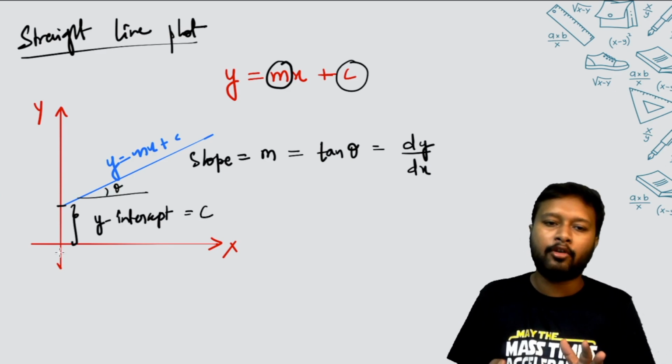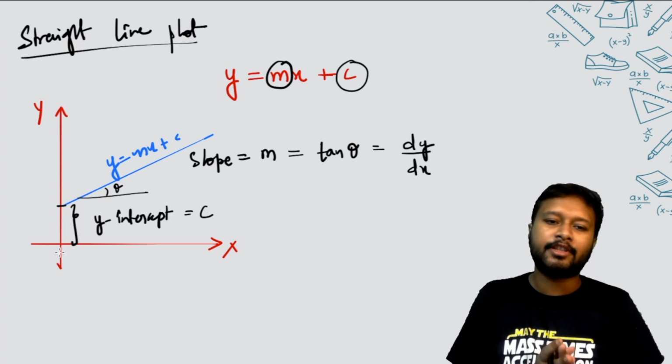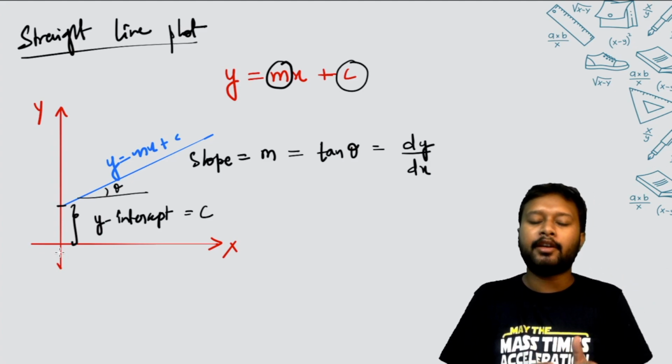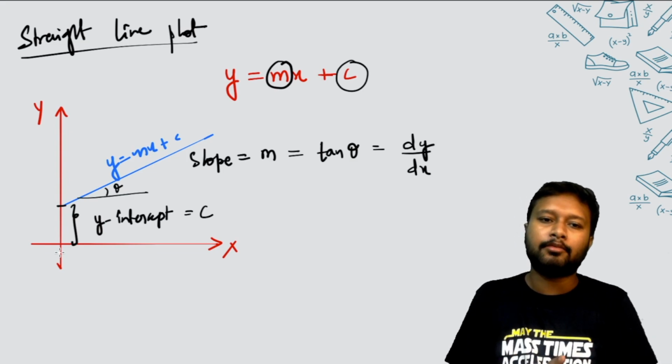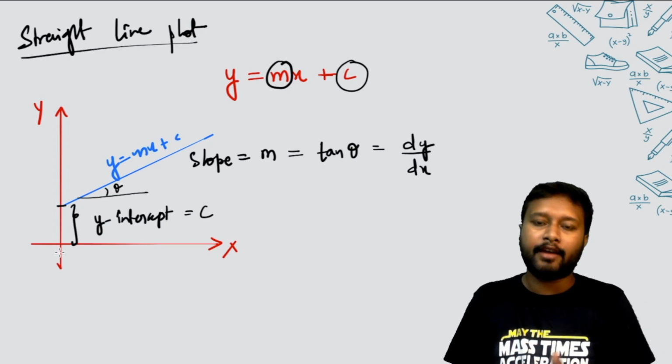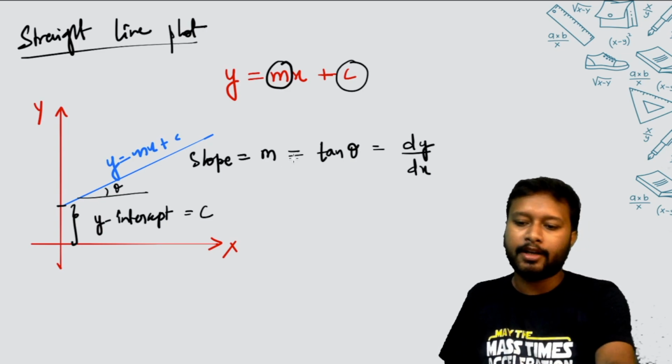C does not have any formula or any value, it's just a numerical term. Now your line can be in different ways. Your straight line can be of different types. It can have a positive slope, it can have a negative slope. So let me show you that as well.